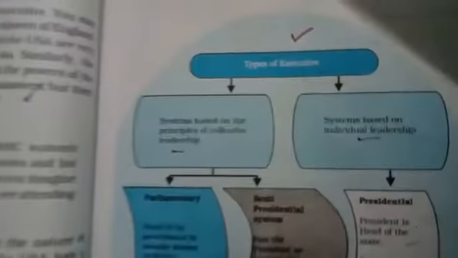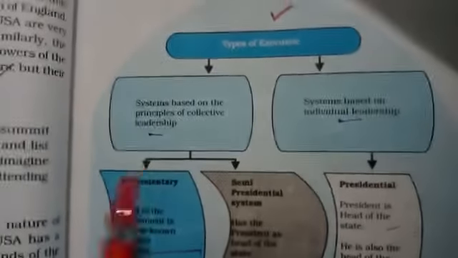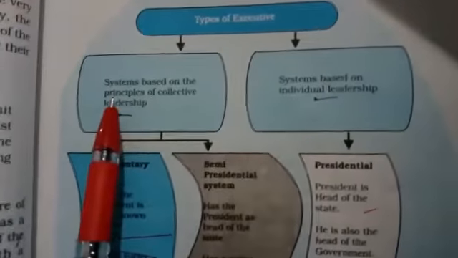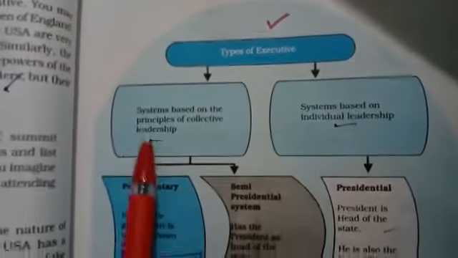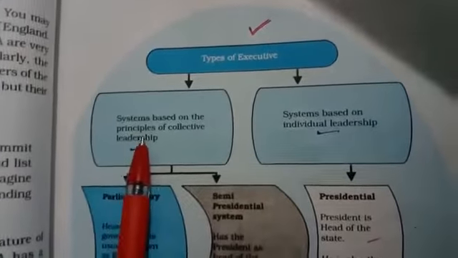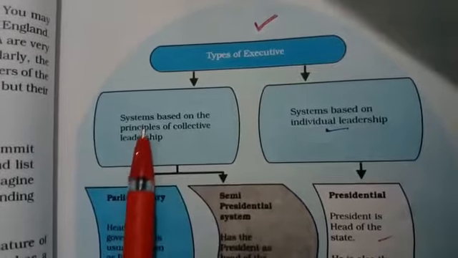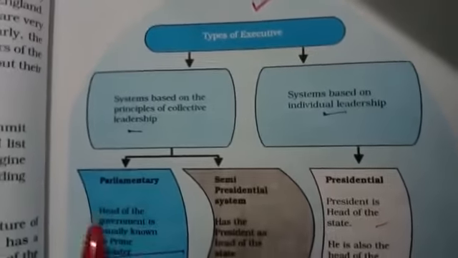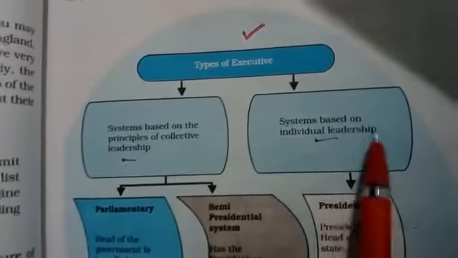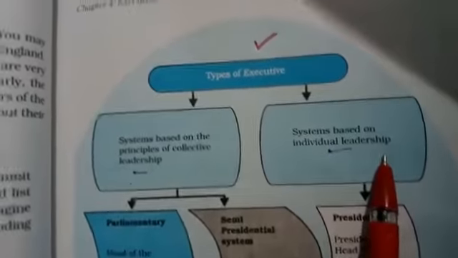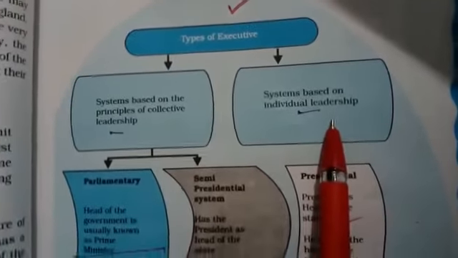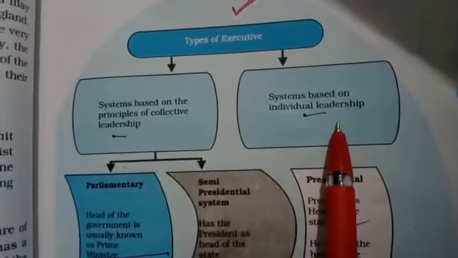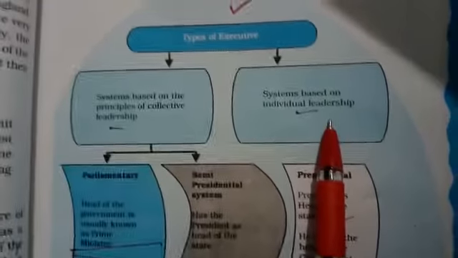So now I want to have a discussion on the types of executives, a very important part. So start with it: system versus types of executive. They have two parts. One is the system based on the principles of collective leadership. And next is the system based on individual leadership. Individual means president, prime minister, chief minister. These are the political leaders, right?